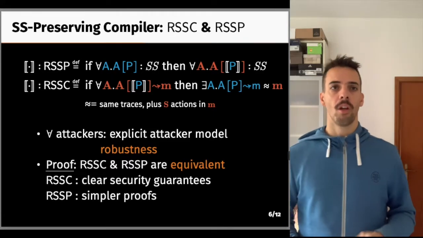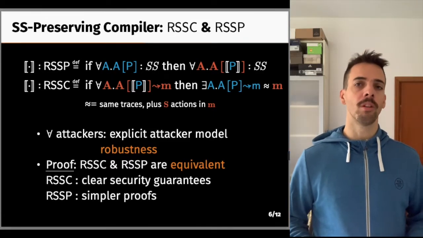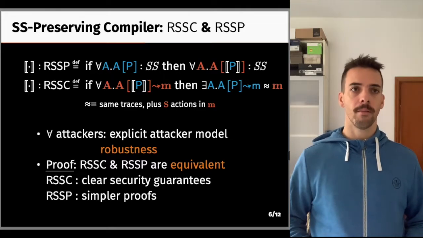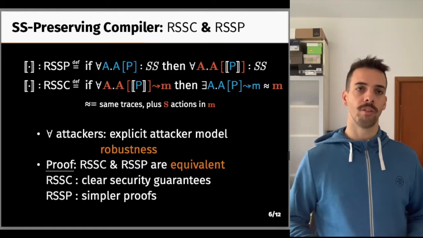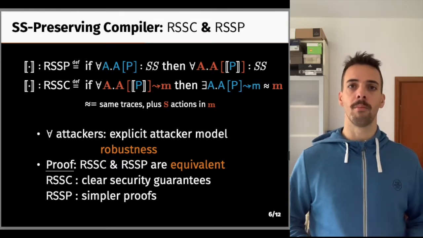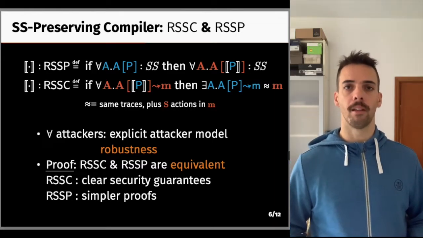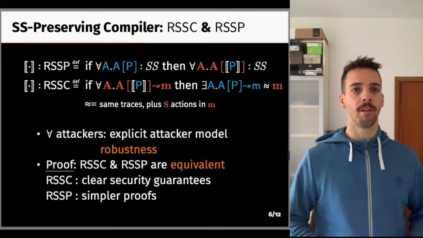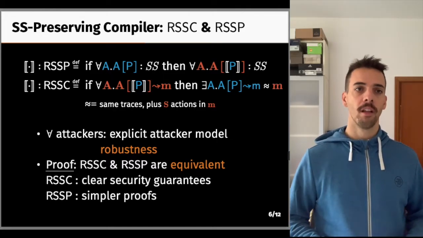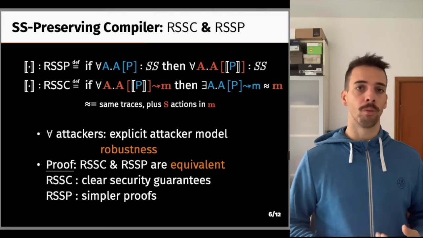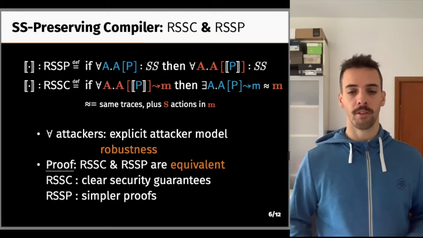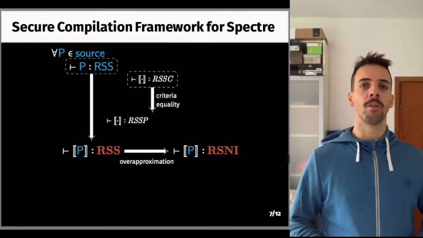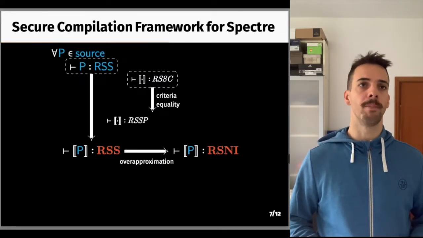In these criteria, we see we have explicit universal quantification of the target attackers. This makes our attacker model stronger and more precise. The attackers we consider are precisely those that can be expressed according to the target semantics. Finally, we prove that RSSP and RSSC are equivalent. So we can use the first in order to understand the security implications of our proofs, and the second to do the proofs. With this, we can discuss our secure compilation framework against Spectre, which is depicted on the slide.